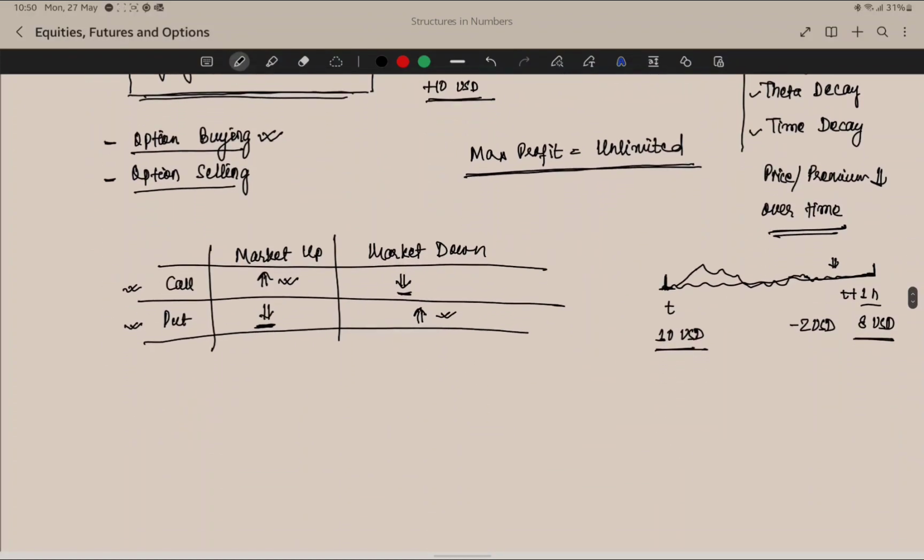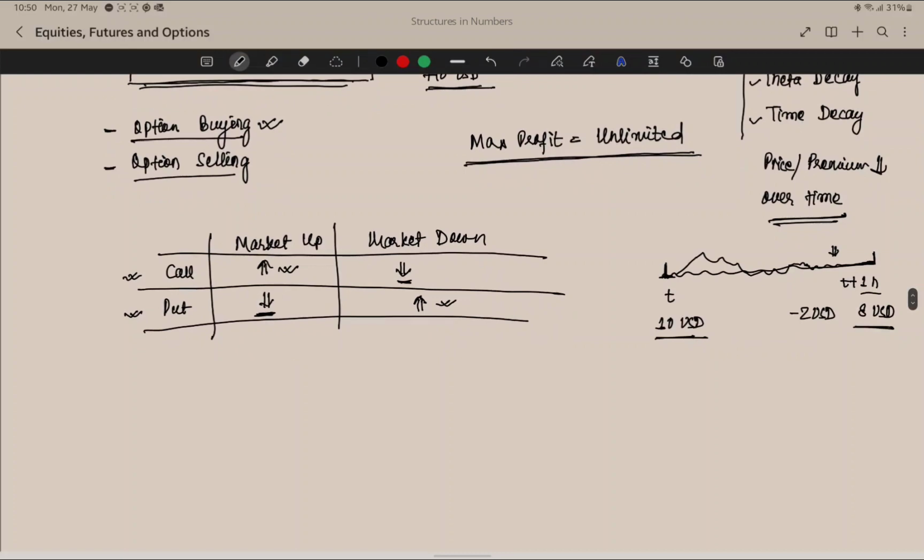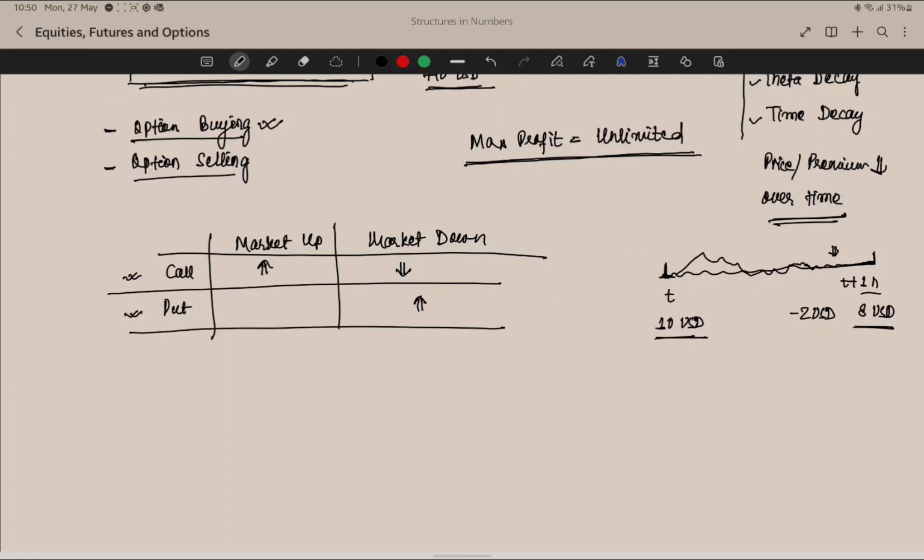Now let's try to understand how call and put options work, or when they are going to give profit or when they are going to give loss to the option buyer. So basically, whenever the market is going up, the call option will give you profit. As the market goes up, the call option would also go up. Whereas in case of put, if the market goes down, then the value of the put option would increase. So if the market is going up, call will be profitable, and if the market is going down, then the put will be profitable.